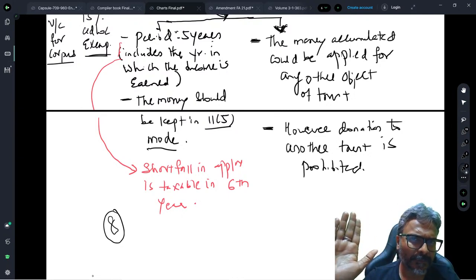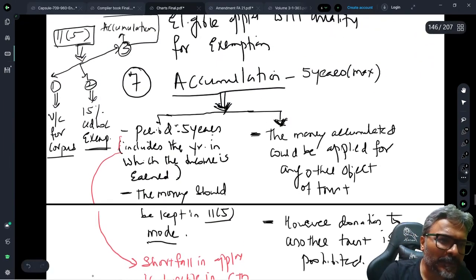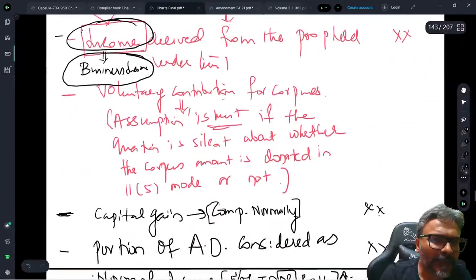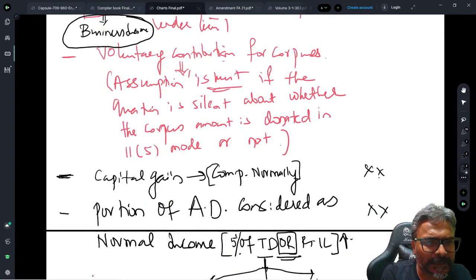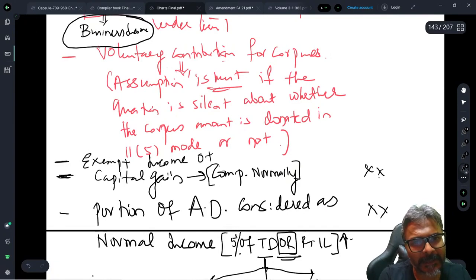Is that clear to all of you? If that is the case, students, I now take up the typical cases. But if you allow me, students, I just forgot one thing. If you allow me to go up here, in this case, exempt income other than section 10(1), this I forgot.